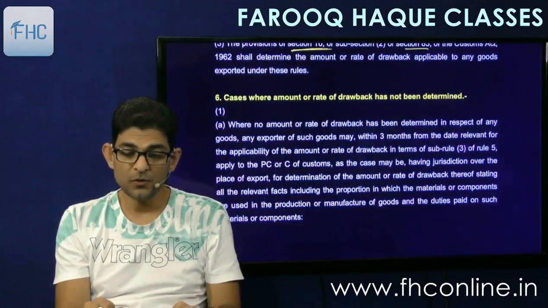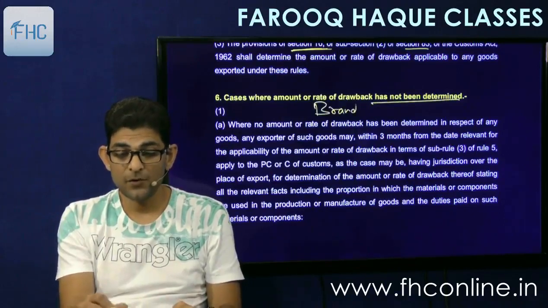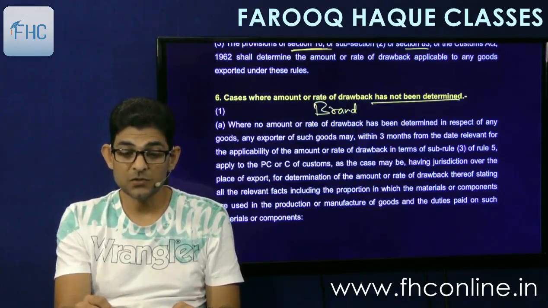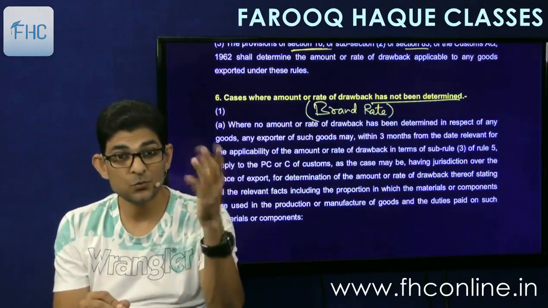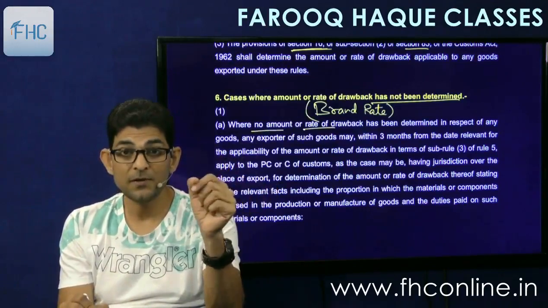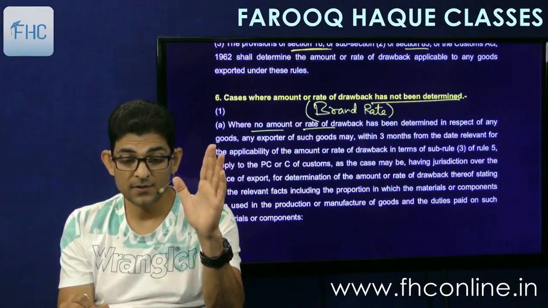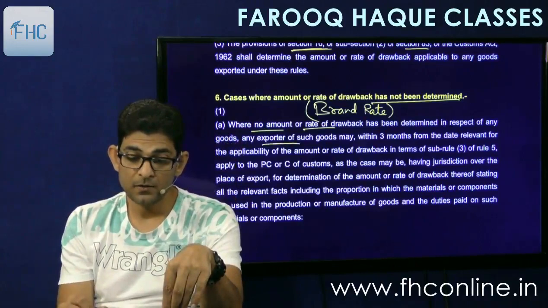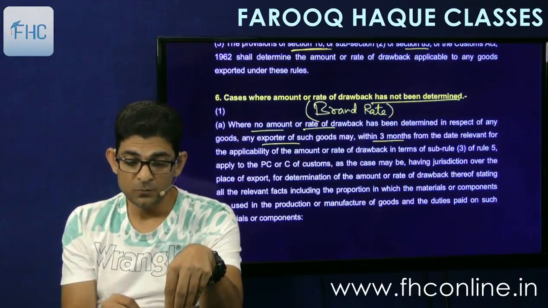Then cases where amount or rate of drawback has not been determined. This is the brand rate. Not been determined means the all industry rate has not been determined. So you have to make an application for fixing a brand rate for you, right? So this rule is for that purpose. Very simple. Where no amount or rate of drawback has been determined in respect of the goods, means all industry rate has not been fixed. Okay, all industry rate has not been fixed. Then the exporter may, within 3 months from the date of relevant applicability, so apply to PC and C.